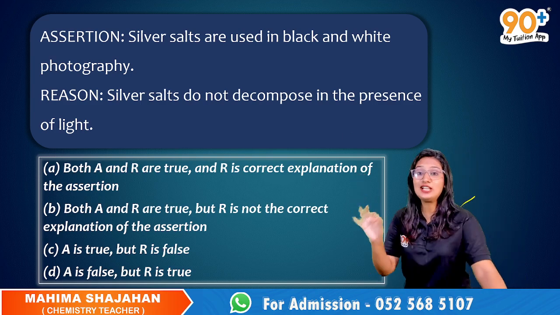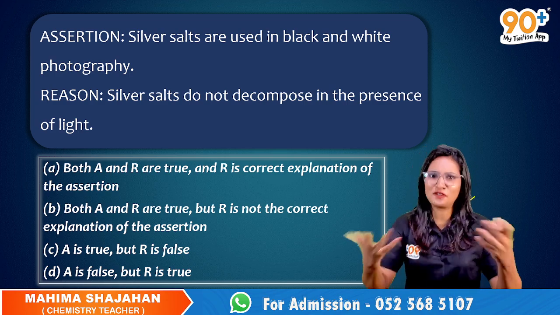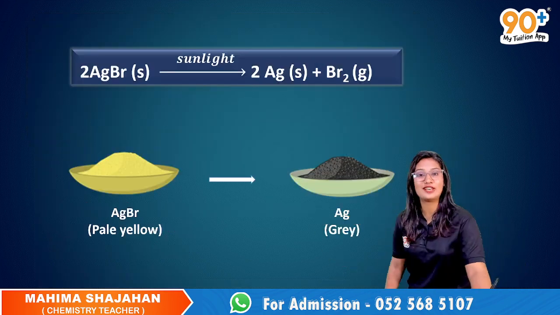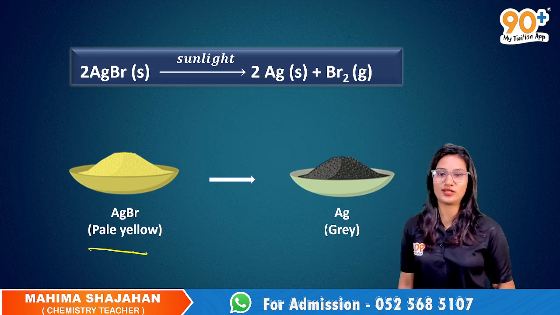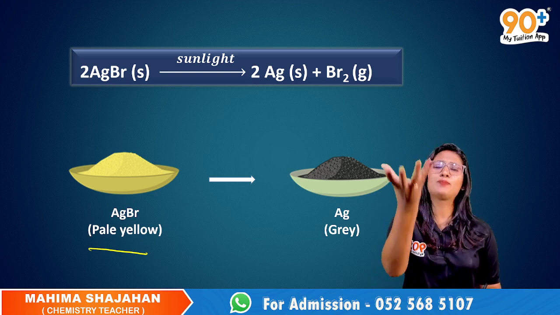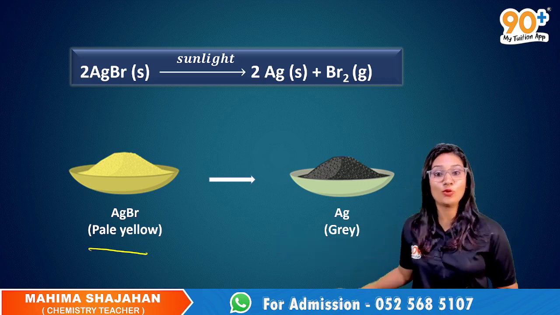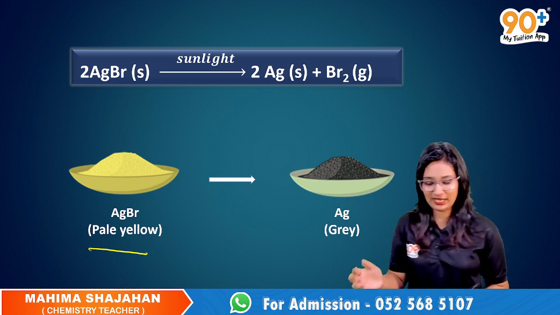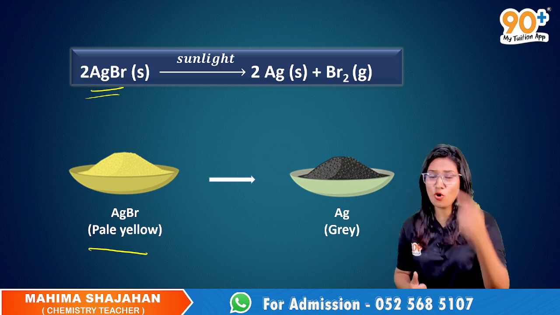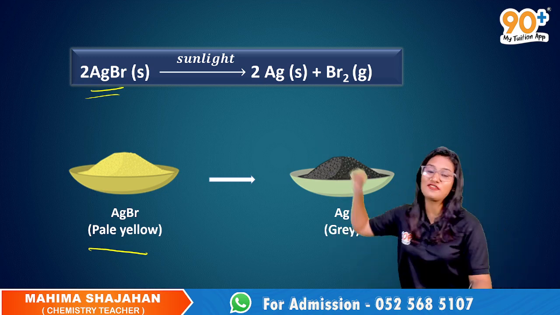Read the assertion. Silver salts are used in black and white photography. What do you think? Of course they are used, right? For example, take silver bromide. What is the color of silver bromide? It is actually pale yellow in color. Now what if you take some silver bromide in a watch glass and expose it to sunlight? Slowly it will change its color from pale yellow to grey. Why so? Because silver bromide will undergo decomposition. To be more specific, it is photo decomposition. It can decompose in presence of sunlight.